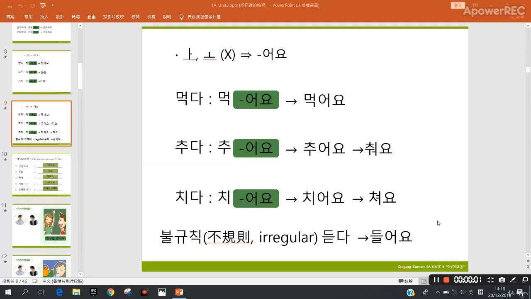And there is also another irregular verb I would like to introduce to you, this one. The end sound is ㄷ. When we want to change into present tense, we will change the ㄷ into ㄹ. So this 듣다 is listen. It will turn into 들어요, 들어요.